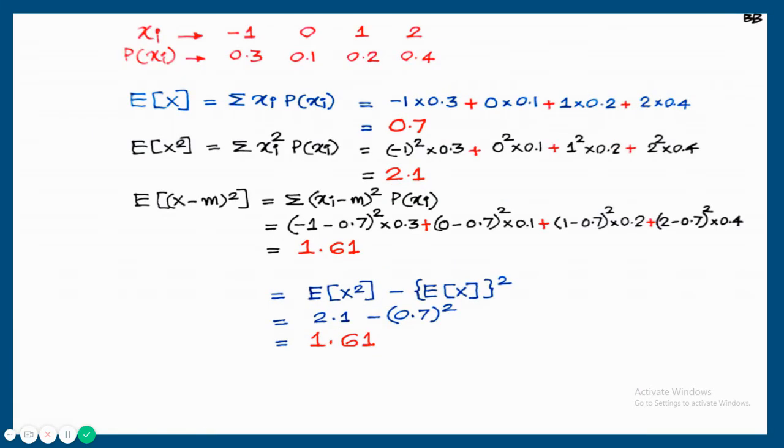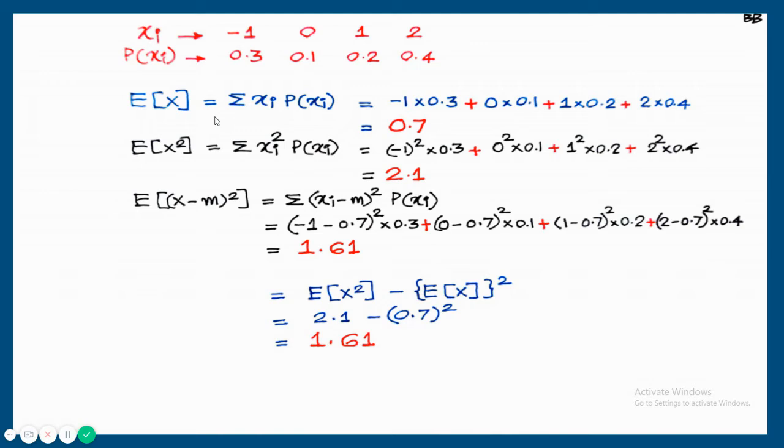I am showing an example here. Random variable xi: minus 1, 0, 1, 2, with corresponding probabilities 0.3, 0.1, 0.2 and 0.4. First we calculate the expected value of x, that is the mean value, that is sigma xi into P of xi. Minus 1 into its probability 0.3 plus 0 into 0.1 plus 1 into 0.2 plus 2 into 0.4. Random variable into probability, plus random variable into probability, and so on, for the fourth random variable into probability, that is 0.7.